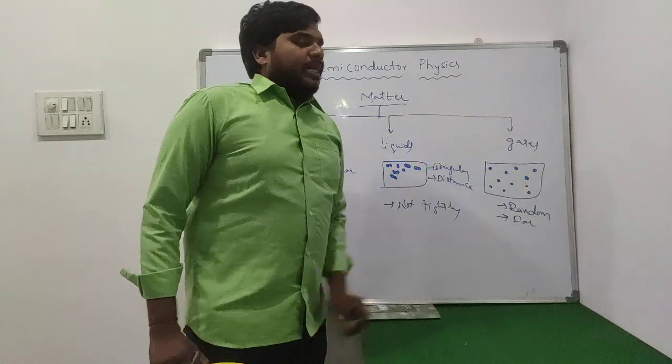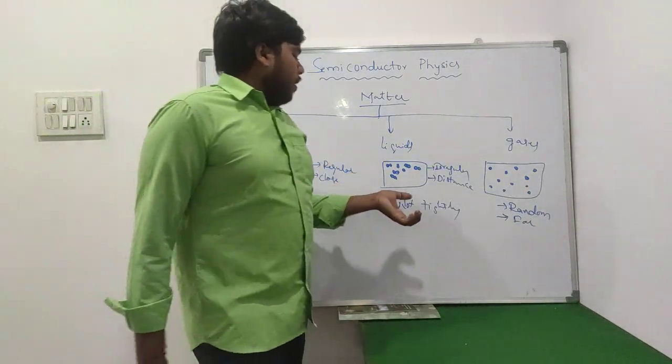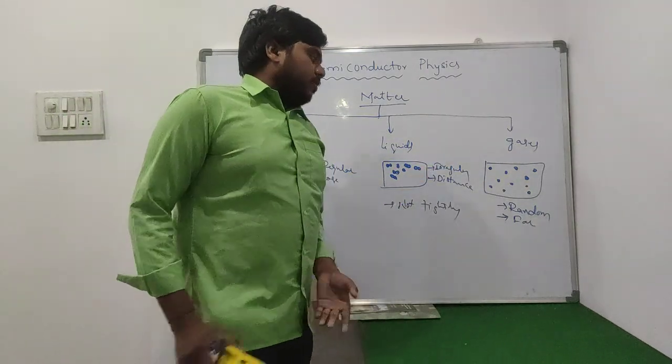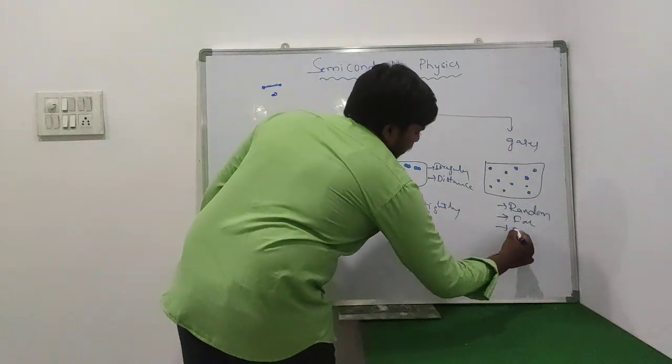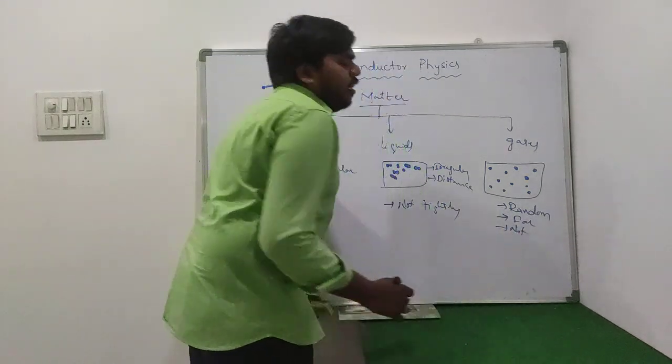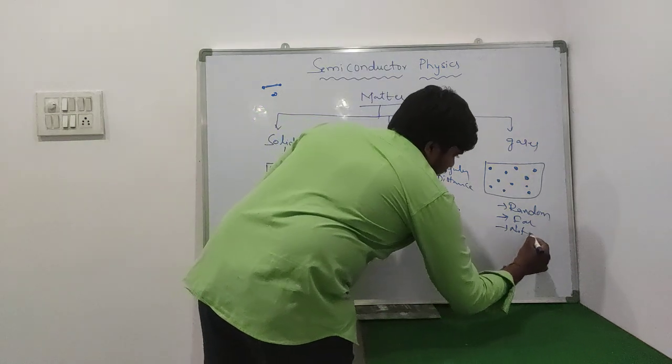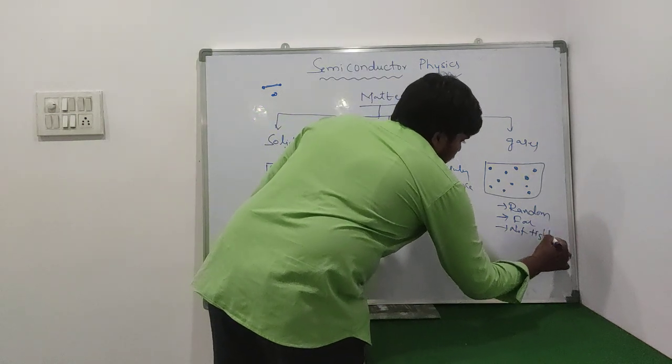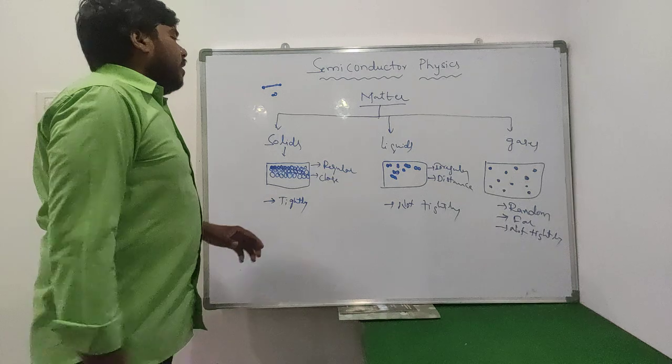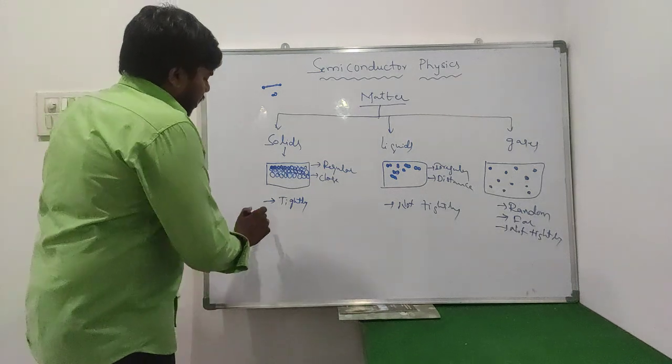So comes towards the gases. How do the molecules exist within the gases? Here also it is the same thing. Those are not tightly bonded with each other, they are weakly bonded with each other. Okay, so comes towards the next one.